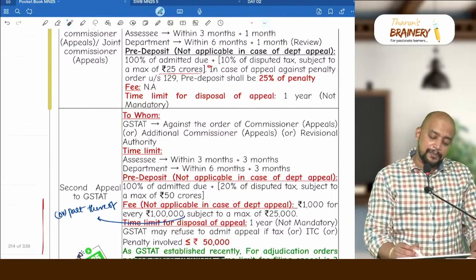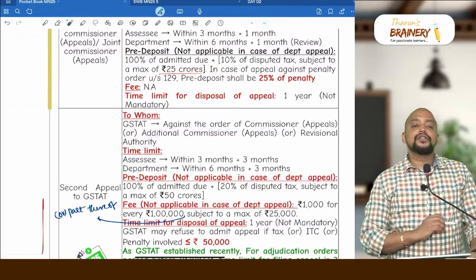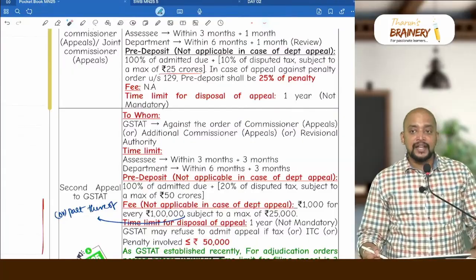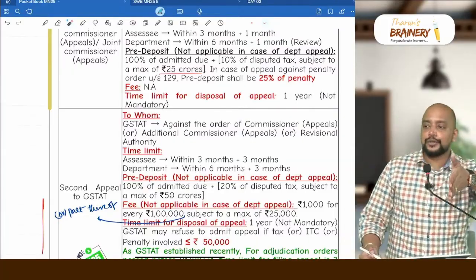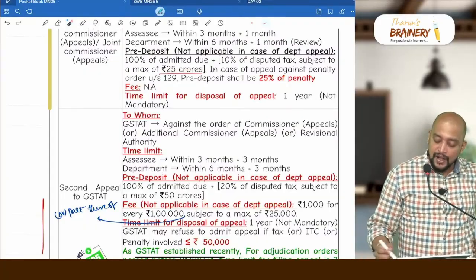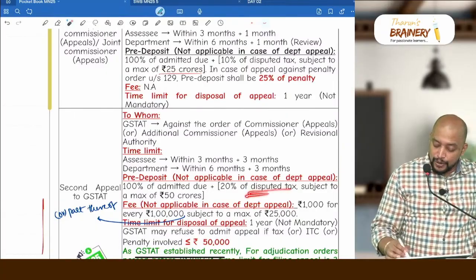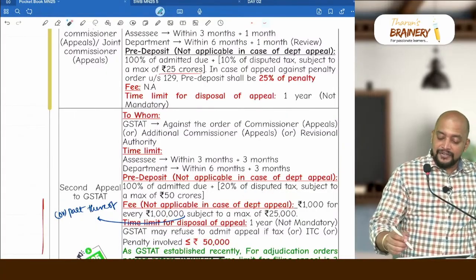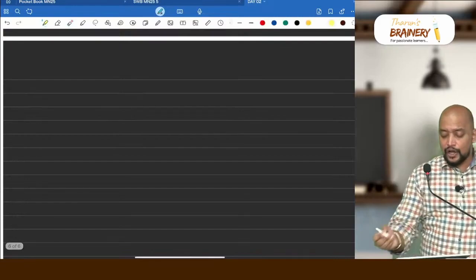Does it mean already I am paying 10% here, so extra 10% I need to pay here? No. 20% additional we need to pay, which means 10% we already paid plus 20% extra, so in total 30% we will end up paying as pre-deposit of disputed tax, not disputed due, only disputed tax. Okay.